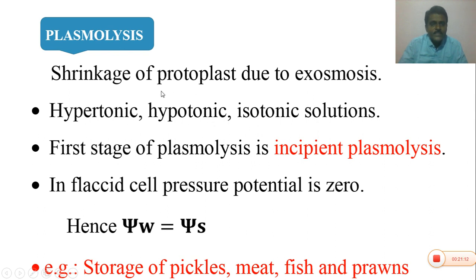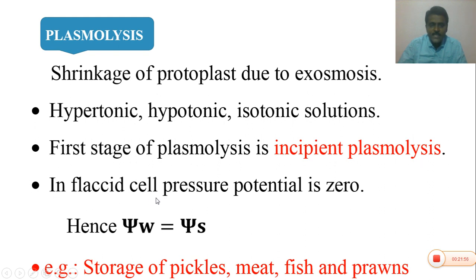So whenever a plant cell is placed in a high concentrated solution, a hypertonic solution, the protoplast generally shrinks or shrivels due to exosmosis. By losing the water, the protoplast shrivels and wrinkles, hence the shrinkage of protoplast due to exosmosis is called plasmolysis. The first stage or the initial sign of plasmolysis is called incipient plasmolysis.